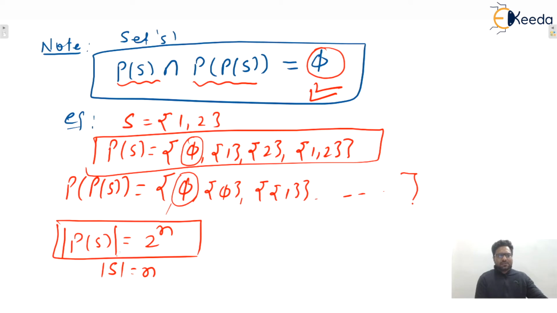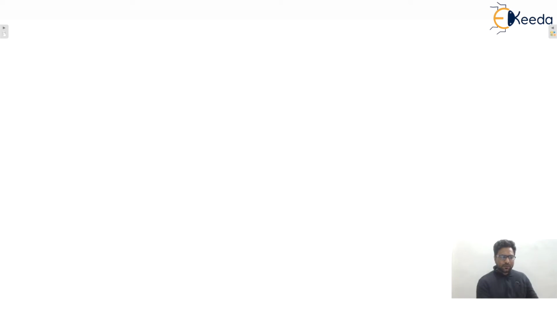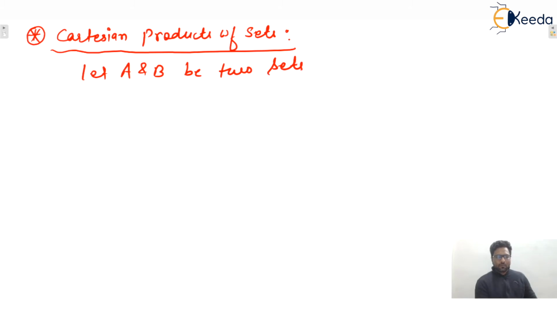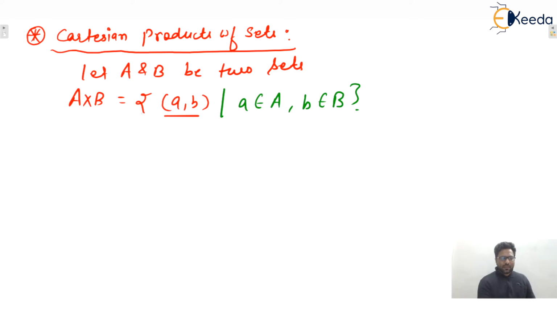Okay. Next one, let us consider what is the Cartesian product. Cartesian product of sets. Let capital A and capital B be two sets, then A cross B, that is the Cartesian product, will be what? The set of ordered pairs (a, b), such that a belongs to set A and b belongs to set B. That is the Cartesian product, isn't it?